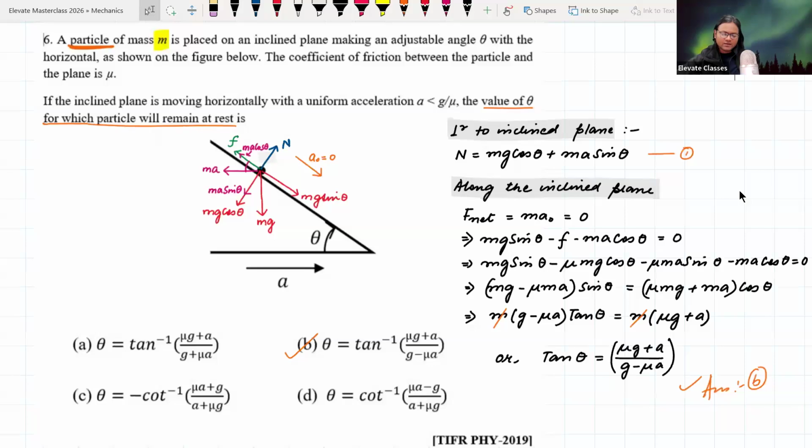So that means you keep on increasing theta so that you get the limiting case where the motion is static. Beyond that, the body will have some acceleration downward. And I think the only way to solve it is by taking F max. Otherwise, there is no way of taking F max. Because what happens is, there is a switching that will take place. Initially, F max will be applicable in the inverse direction. If we look at when the object is moving upward, the free body diagram is slightly different.